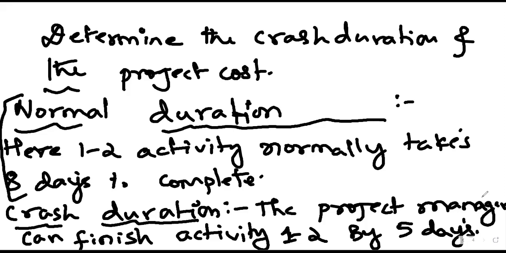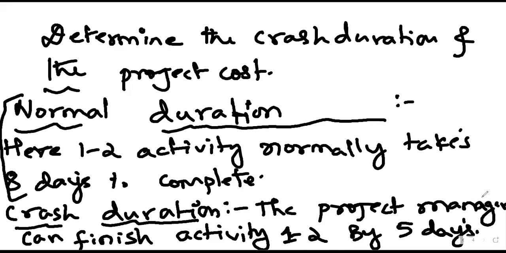Now, how can this activity be completed in less time? That is the next question. Let us assume that initially this activity was completed by hiring 4 employees. Now, if this activity has to finish within 5 days, then the project manager may have to hire more employees. Just a simple example, building construction.